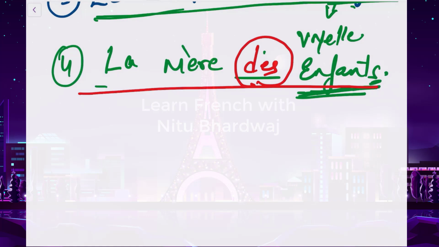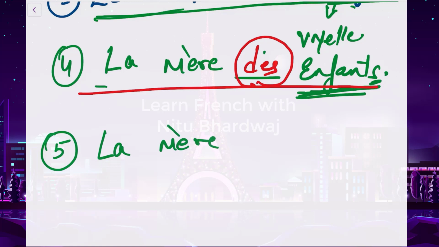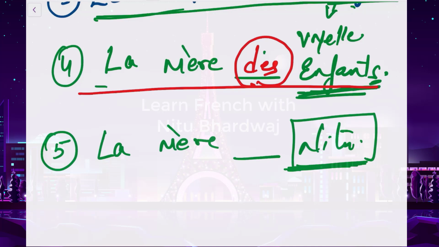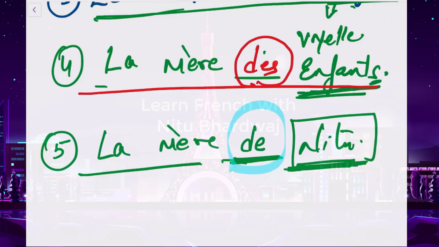So let's take the last example now. The fifth example. La mère, dash, Neetu. So Neetu is our proper noun. So with the proper noun, we can't put les articles définis. So we can only put a preposition, de. The mother of Neetu. We can't say the mother of the Neetu. We can say mother of Neetu. So here we are just putting our preposition of. And in French, it is de. Okay. Let's take one more example.